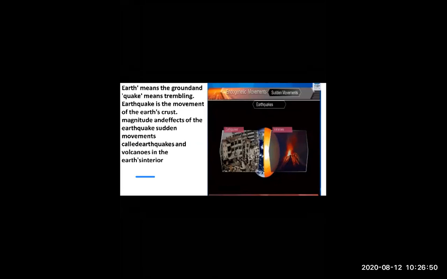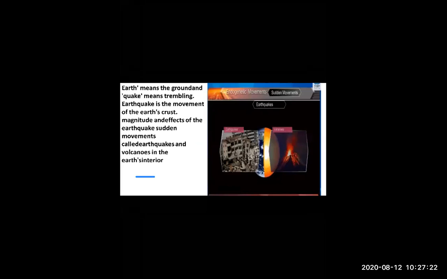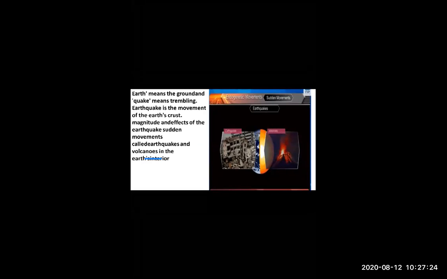Now, before starting with this, I want to know how many types of velocity of internal movements there are. Yes, exactly. Very good, Sneha, Simran. Yes, Manjima. Very good, children. And what are they? Slow and sudden. Now we studied about slow. Now we study about sudden movement. The earthquake is one of the types of sudden movement.